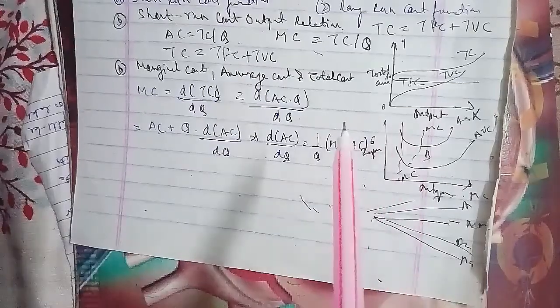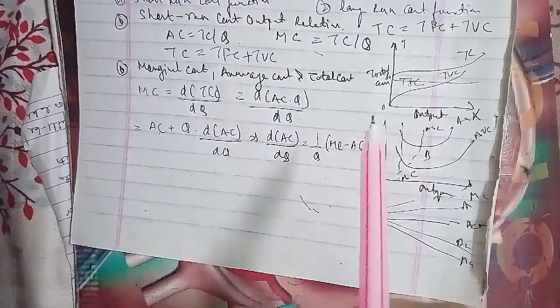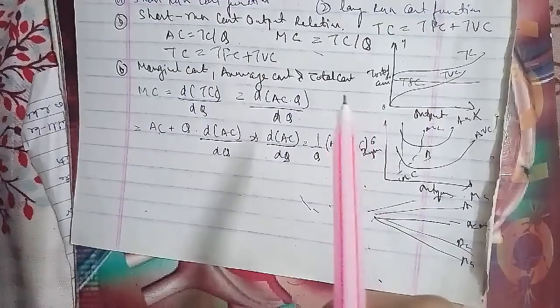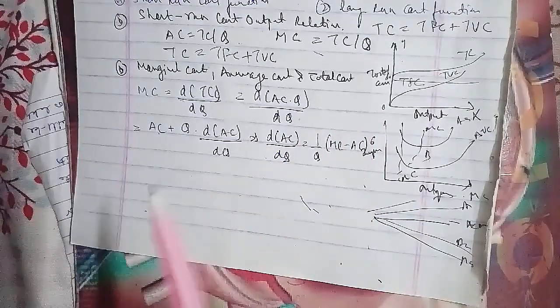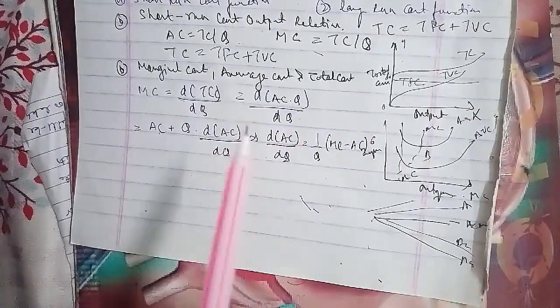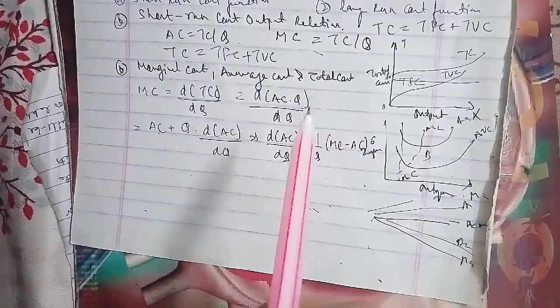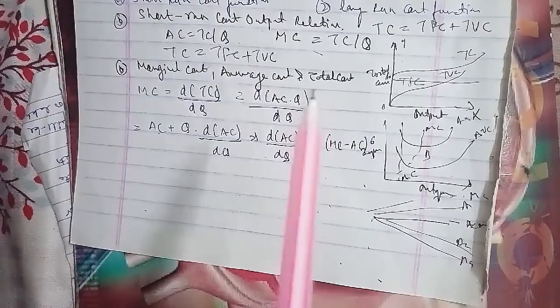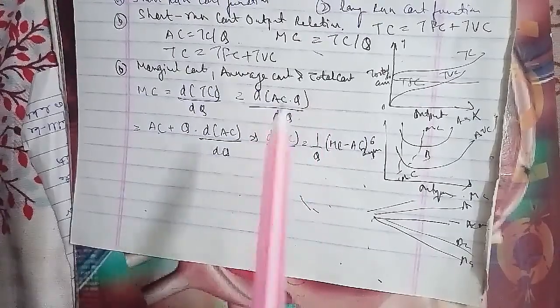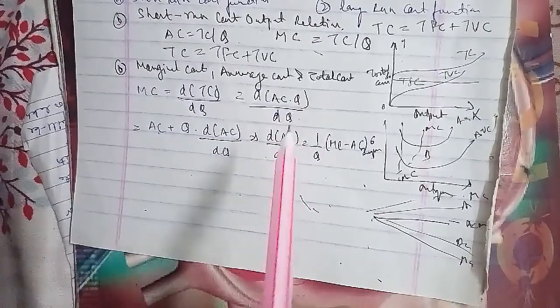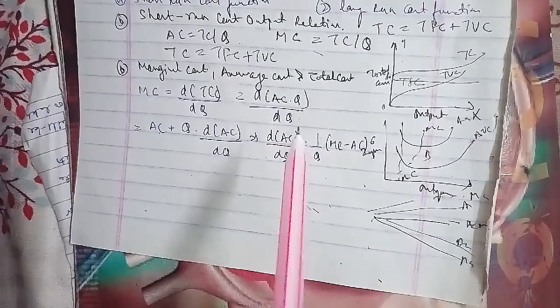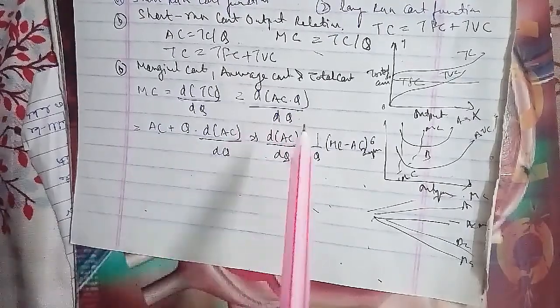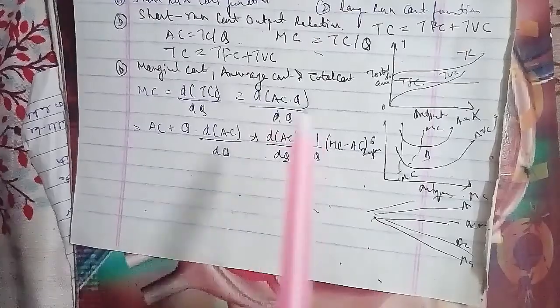When the slope of the AC curve is negative, that is, the AC curve is falling, the marginal cost will be less than the average cost and lies below it. When the slope of the average cost is positive, that is, the average cost is rising, the marginal cost will be greater than the average cost and lies above it. And when the slope of the average cost equals 0, then of course the average cost is minimum and marginal cost equals the average cost as well.